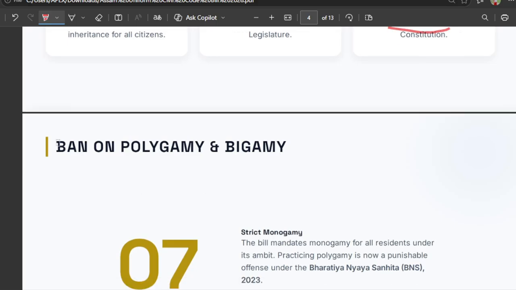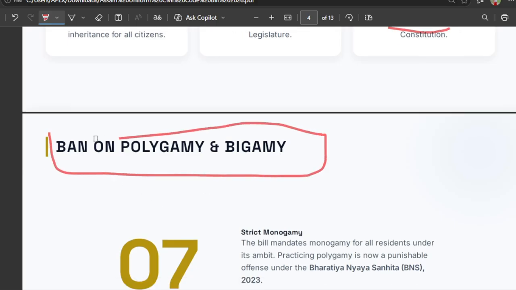The most important point, which I have told earlier, is the ban on polygamy and bigamy.